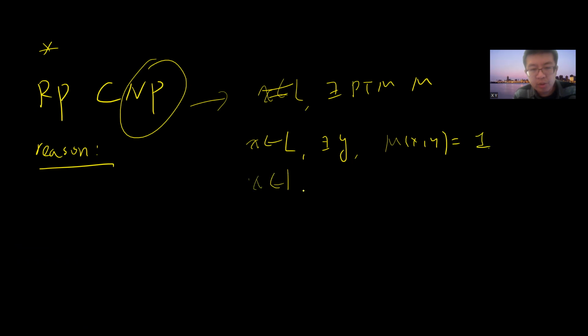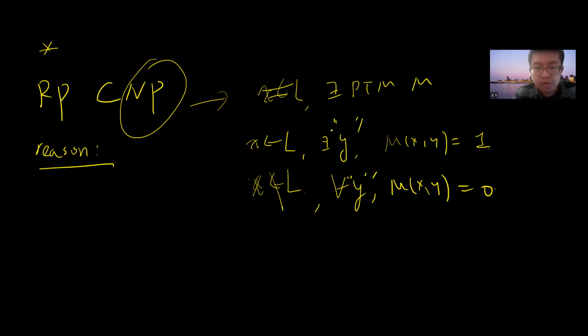And if x does not belong to L, then for all certificates of a particular length, M of x, y always outputs 0. Notice that this y needs to be of the same particular length.